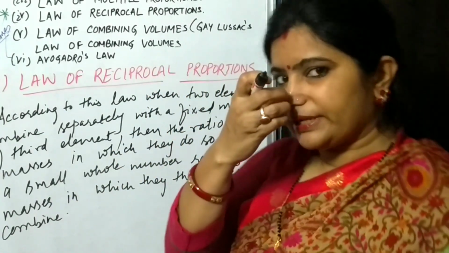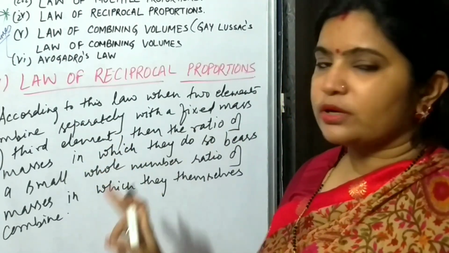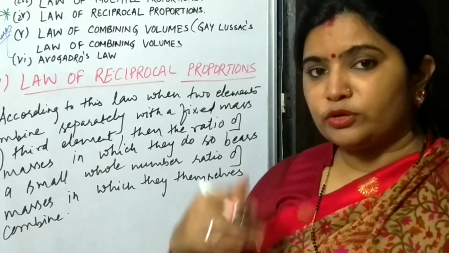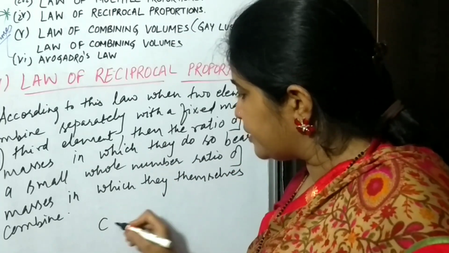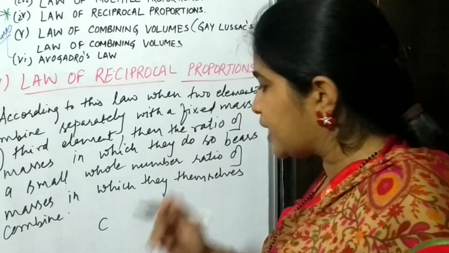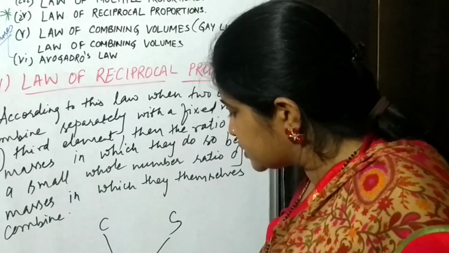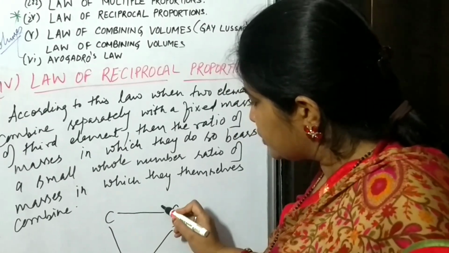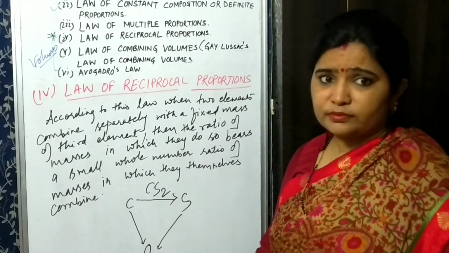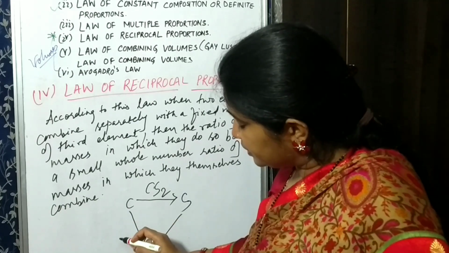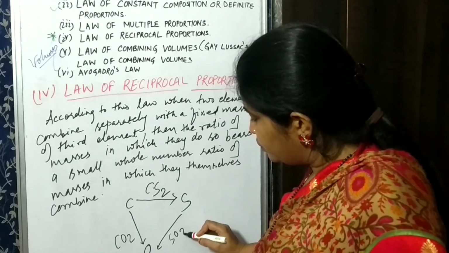Now try to understand by one example here. I am taking 3 elements because in this law we will talk about 3 elements. It's not necessary that only 2 elements combine to form different compounds. Suppose carbon and sulfur. Both have a tendency to combine with a fixed mass of oxygen, and they also combine with each other to form another compound, carbon sulfide. When carbon and oxygen combine, they form CO2. When sulfur and oxygen combine, they form SO2.